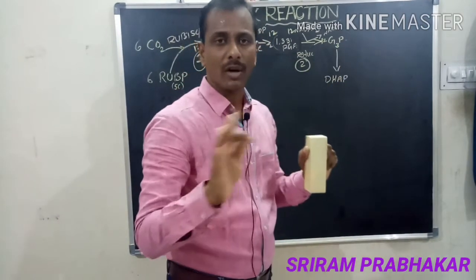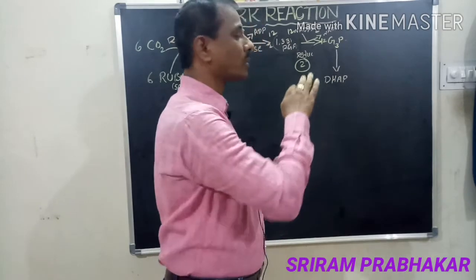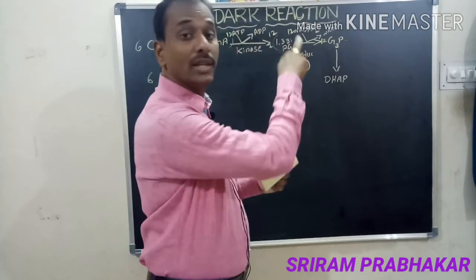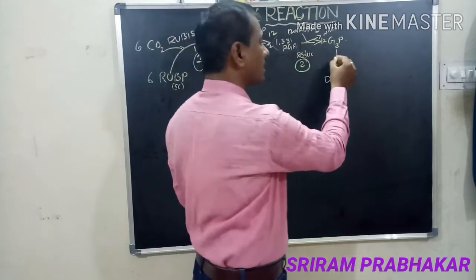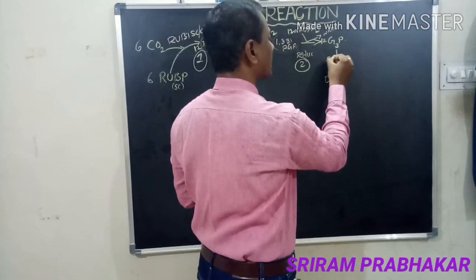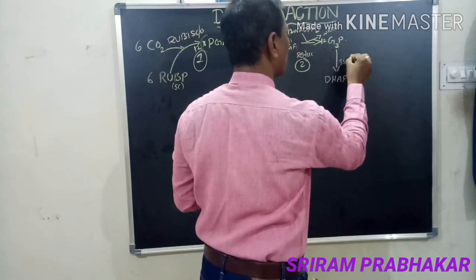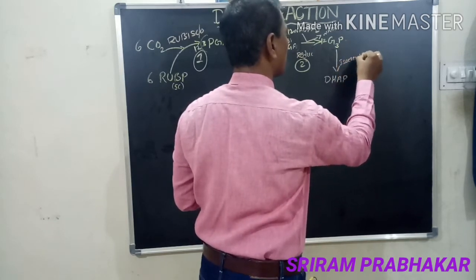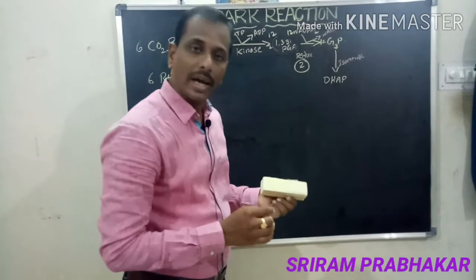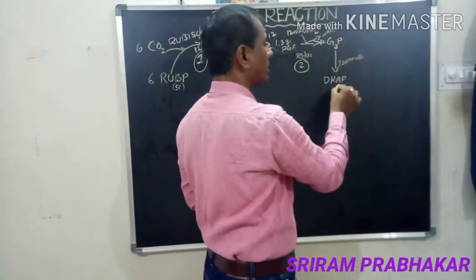Both have the same formula but the functional group is different. Those are called isomers. So the enzyme is isomerase. The G3P converts into DHAP.